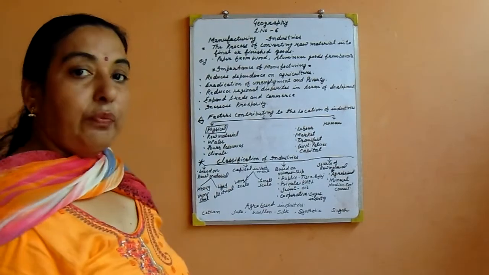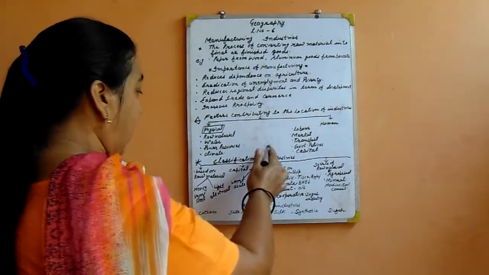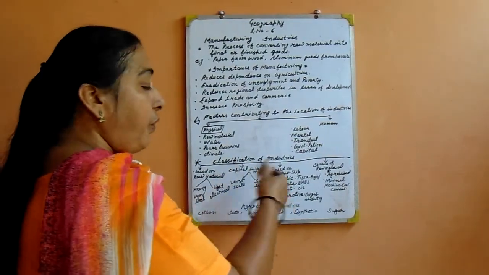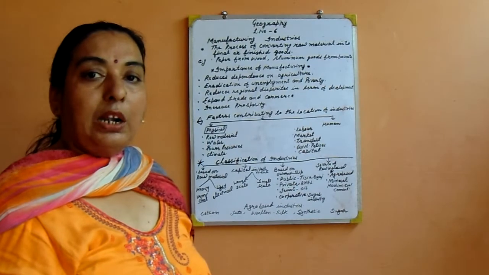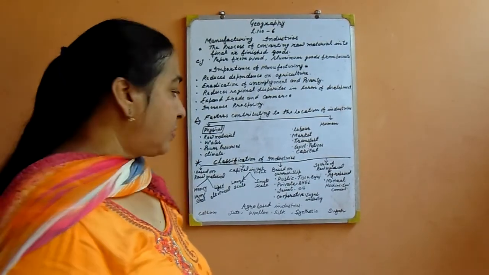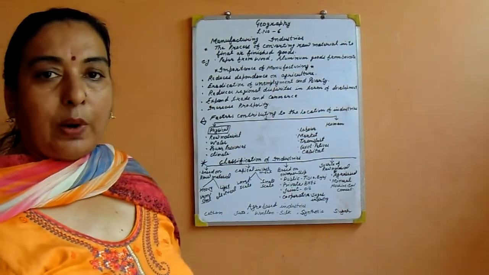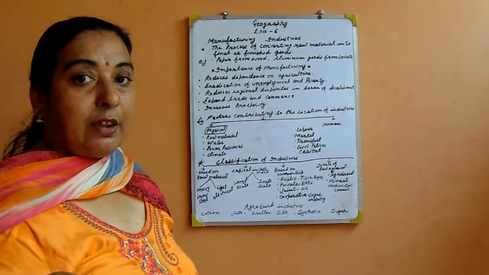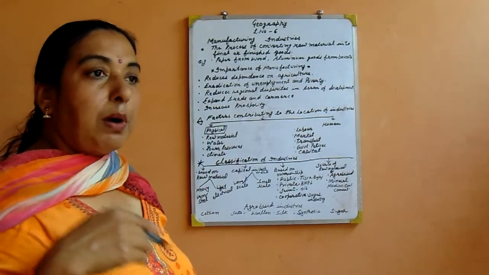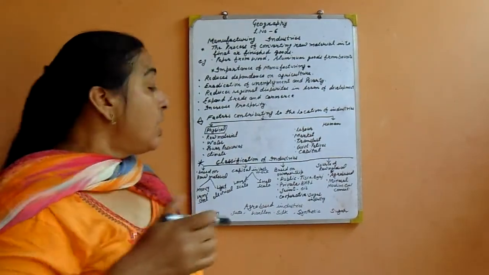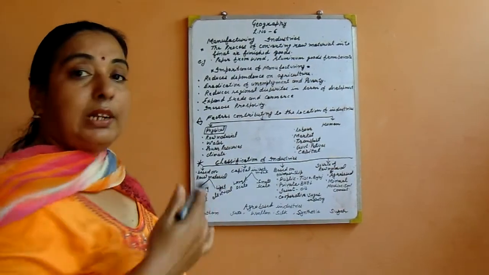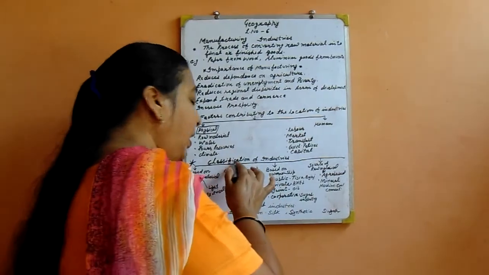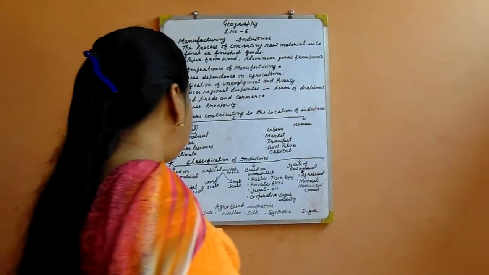There are two factors, physical factor and human factor. Now next topic is classification of industry. Into how many parts do we divide it? Mostly we divide industry into two parts. One is agro-based industry, second is mineral-based industry. In this topic, we will read about two main topics, based on raw material and based on mineral. So firstly, we read the classification of industry.